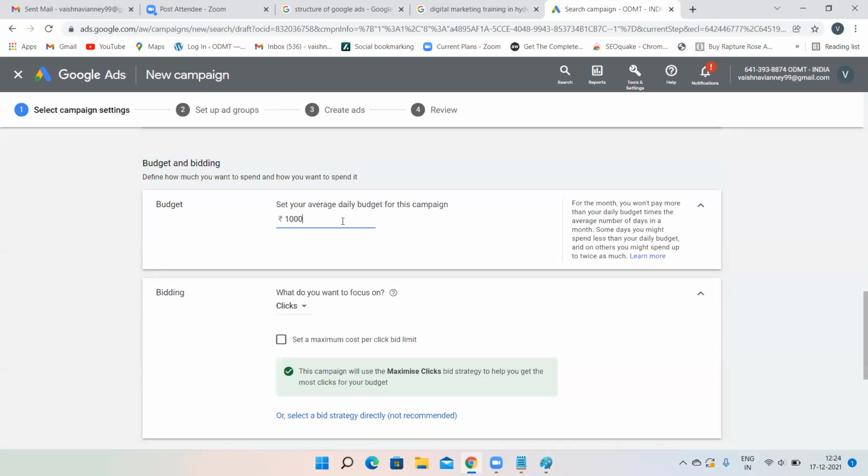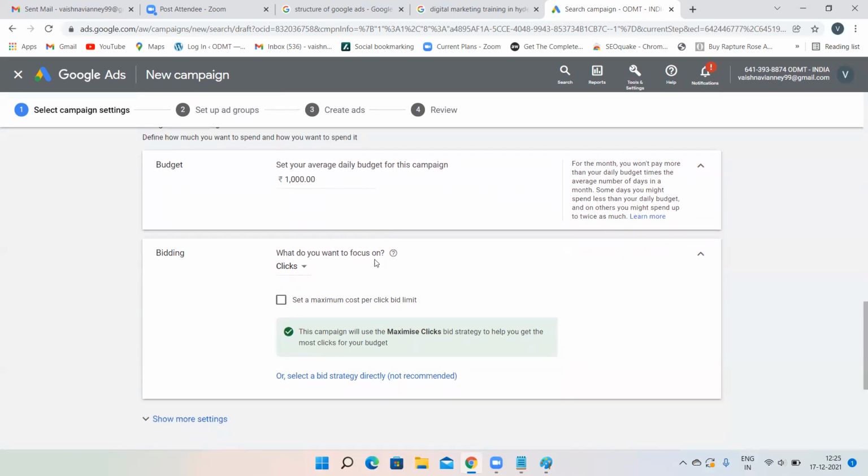Now assume that I am ready to spend 1,000 rupees per day. Set your average daily budget. I'm able to spend 1,000 rupees per day. That's it. Now there is an option called bidding. Budget is simple. Daily budget you have to enter 500, 1,000, 2,000, up to you, according to your budget.